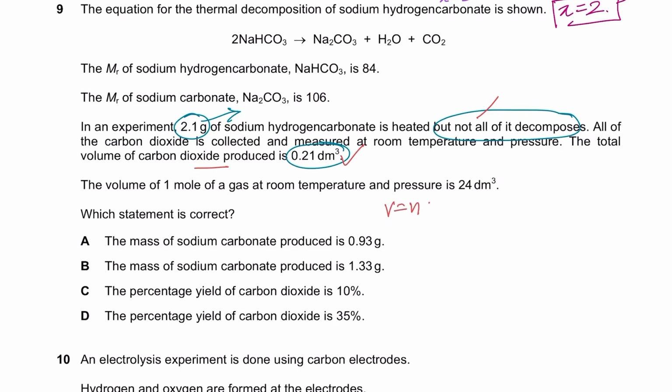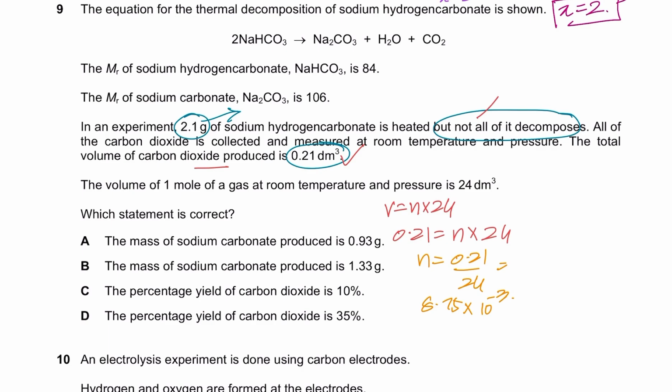Volume is equal to moles times 24. Volume of carbon dioxide is 0.21. Moles we have to calculate. And obviously 24 is the constant. n is equal to 0.21 over 24. That gives me 8.75 times 10 to the power minus 3. The reason why I calculated the moles of carbon dioxide is because when you're using stoichiometry, first of all, convert the known data into moles.